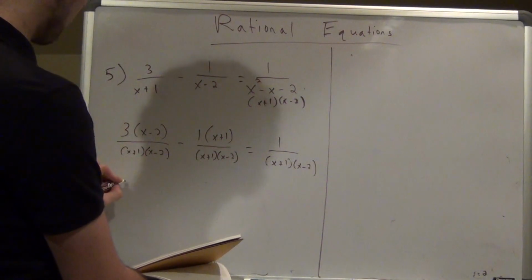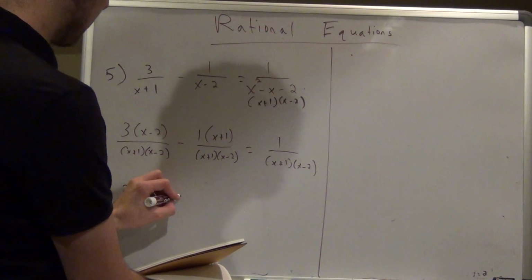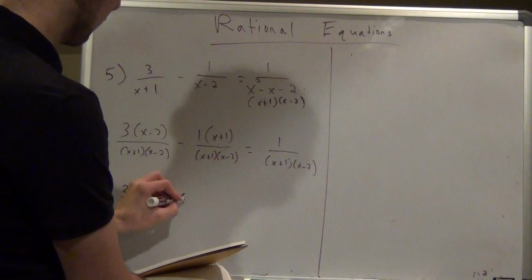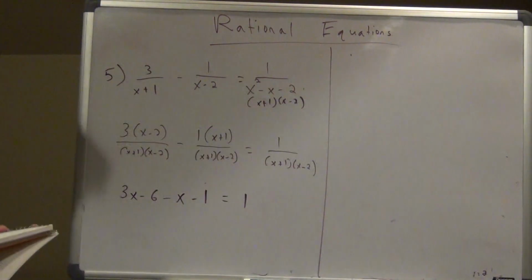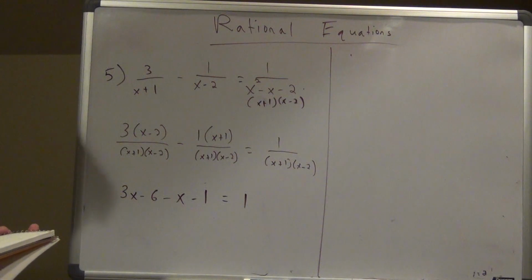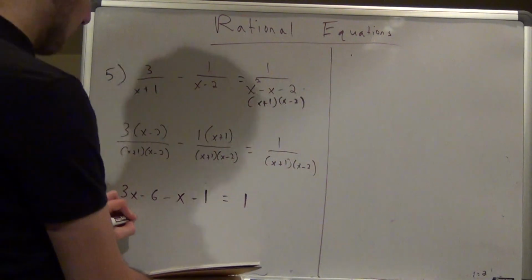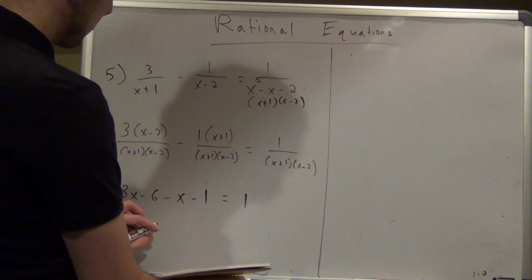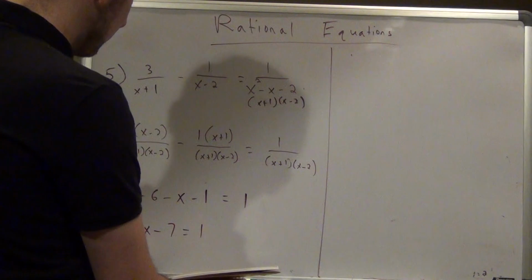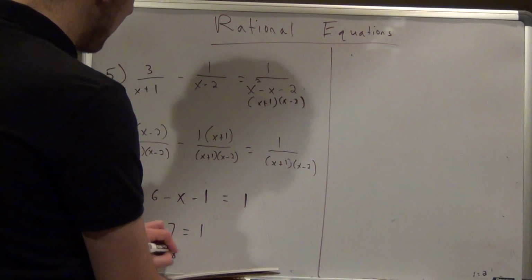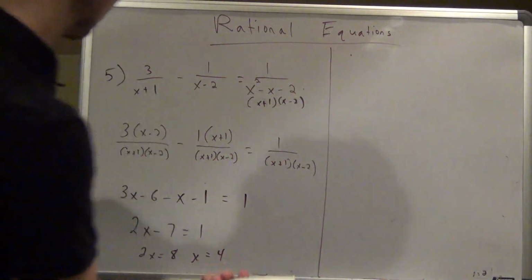So I'm going to distribute the 3, so it's going to be 3x minus 6 minus x, and you distribute the negative 1, it's going to be minus 1 equals 1. All right. So when I do this, I'm going to get 3x minus 1x is going to be 2x. Negative 6 minus 1 is negative 7 equals 1. I'm going to add the 7, so I'm going to get 2x equals 8. So x is going to equal possibly 4.